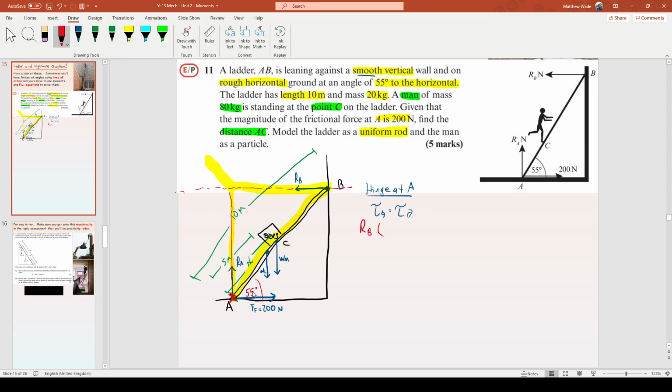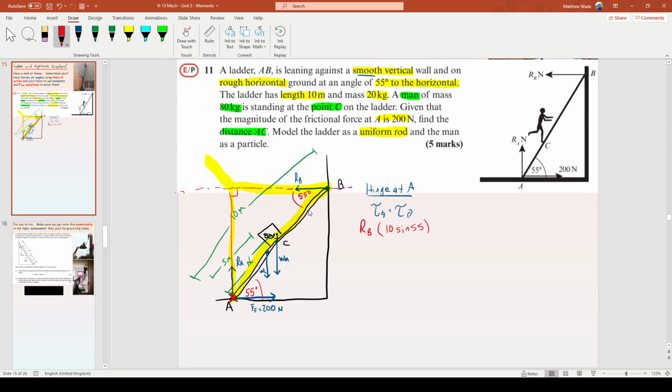Well, if this is 55, then you've got this angle that this is 55 degrees too. It's like an alternate angle, isn't it? Because they're on opposite sides to each other. It's the Z angle from year 8. So there you go. It's a right angle there as well. And oh my gosh, that's not too bad then. The hypotenuse of this thing is 10, because 10 was the length of the ladder and this is the ladder. So it's just going to be, my buddies, 10 sine 55 to get this opposite one.